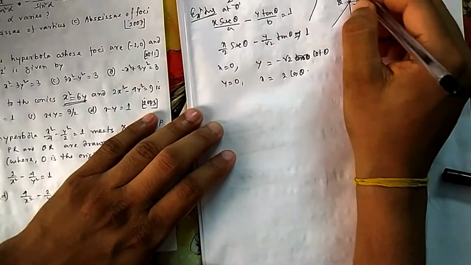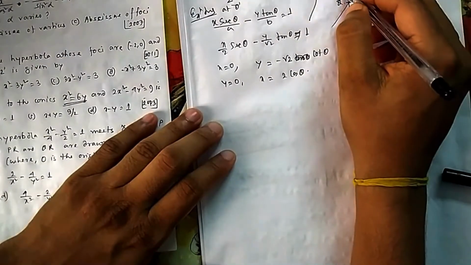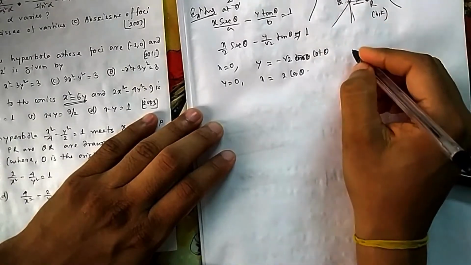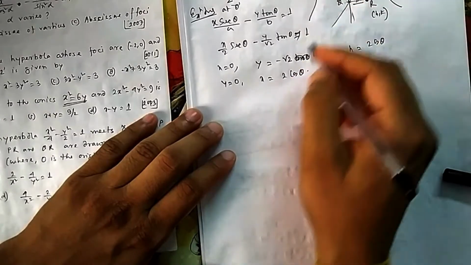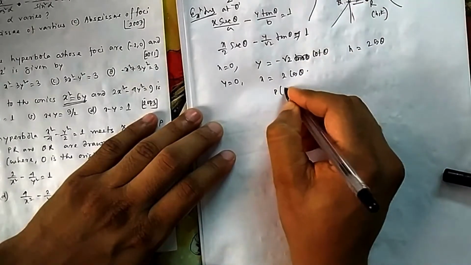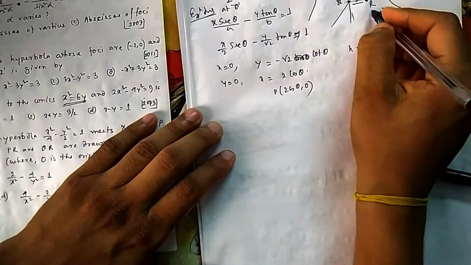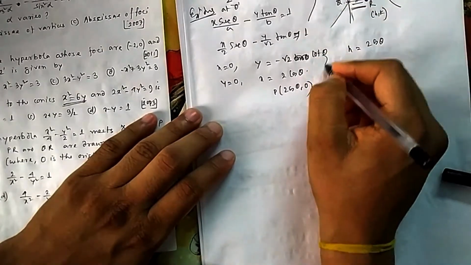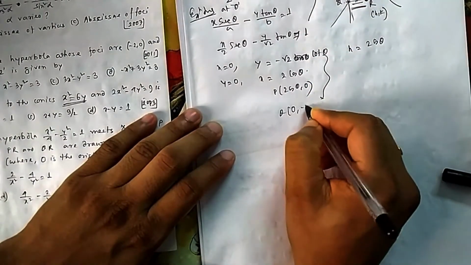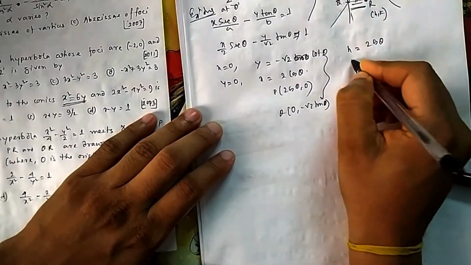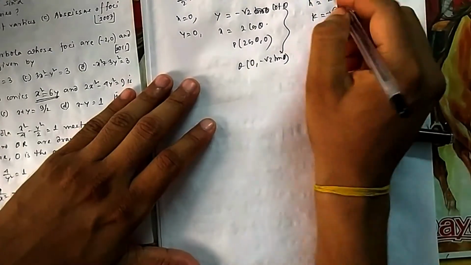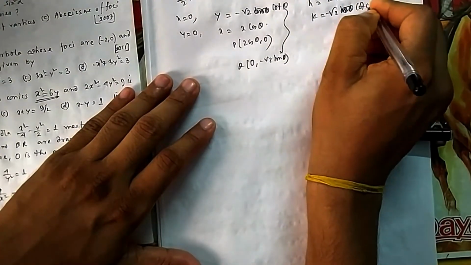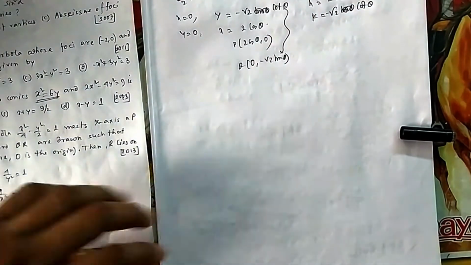So the coordinate of P is 2 cos theta comma 0, so obviously R's abscissa will be 2 cos theta, and the coordinate of Q is 0 comma minus root 2 cot theta. So obviously k is equal to minus root 2 cot theta. So you have to do something trigonometric so that theta vanishes.